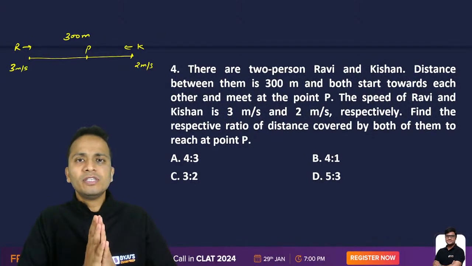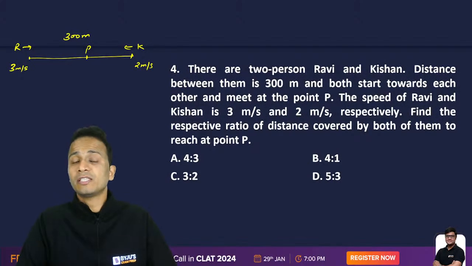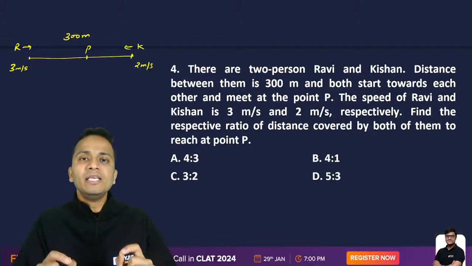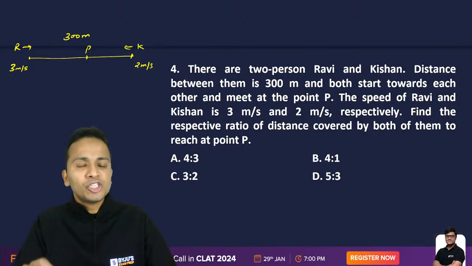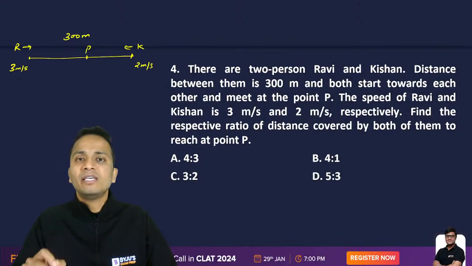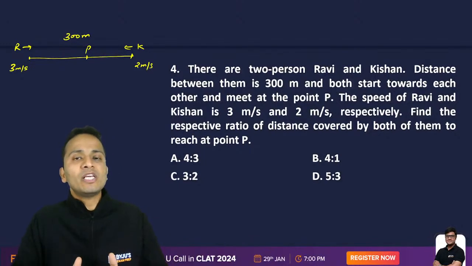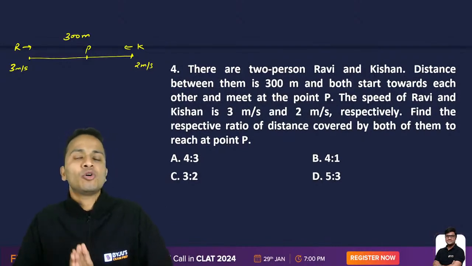Now, the logic of such questions tells us that the distance covered will be in the ratio of their speeds. I'll repeat, the ratio of the distances traveled by these two people will be equal to the ratio of speeds if the time of travel is equal for both of them. So if they both travel for an equal amount of time, then the ratio of distances will be equal to the ratio of their speeds.